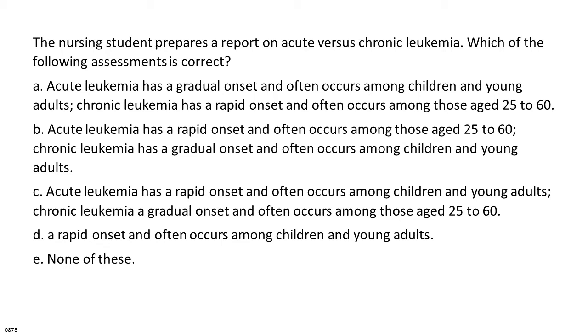C. Acute leukemia has a rapid onset and often occurs among children and young adults. Chronic leukemia has a gradual onset and often occurs among those aged 25 to 60. D. A rapid onset and often occurs among children and young adults. E. None of these.